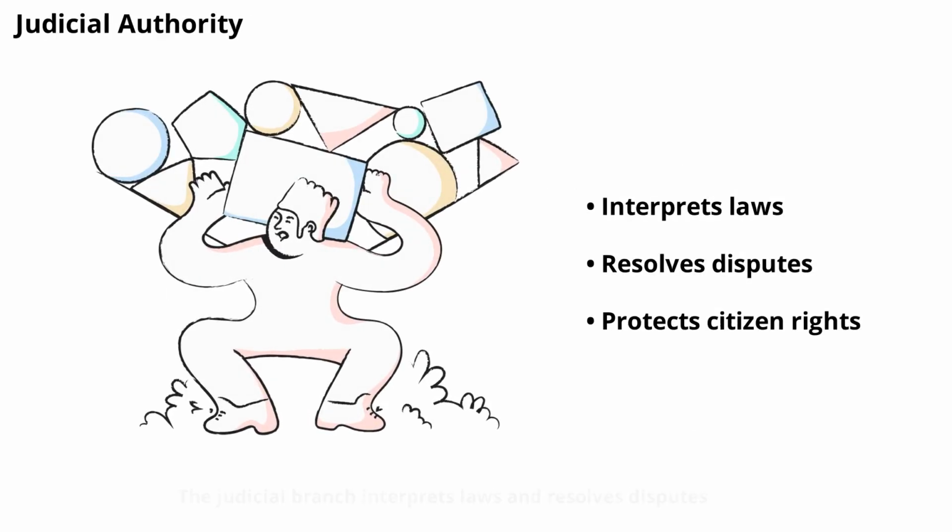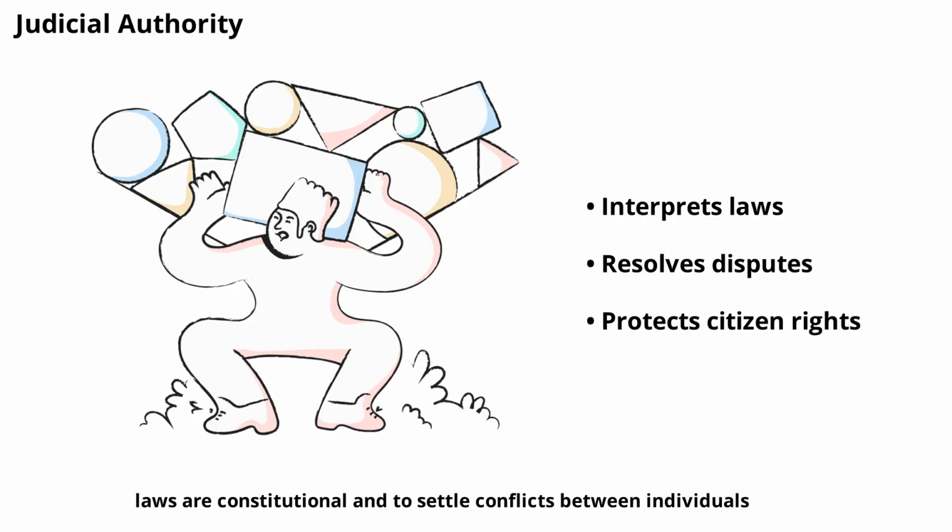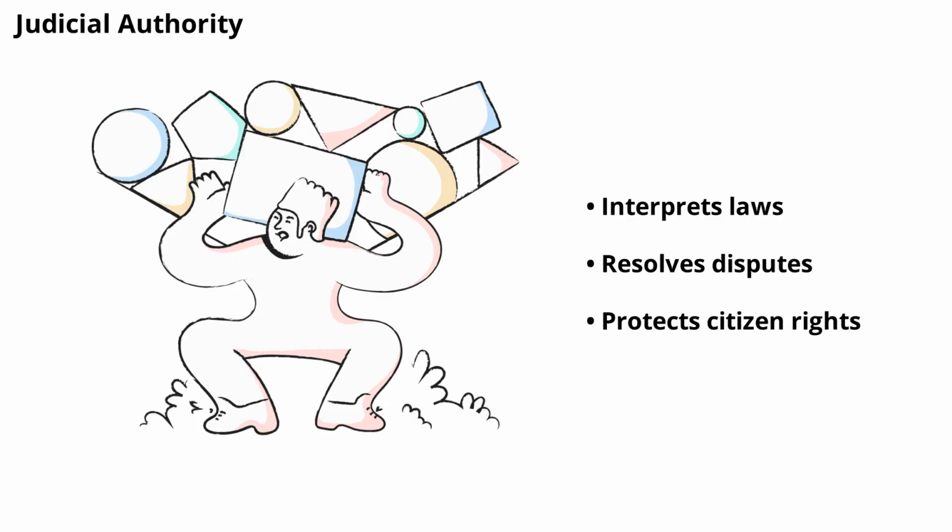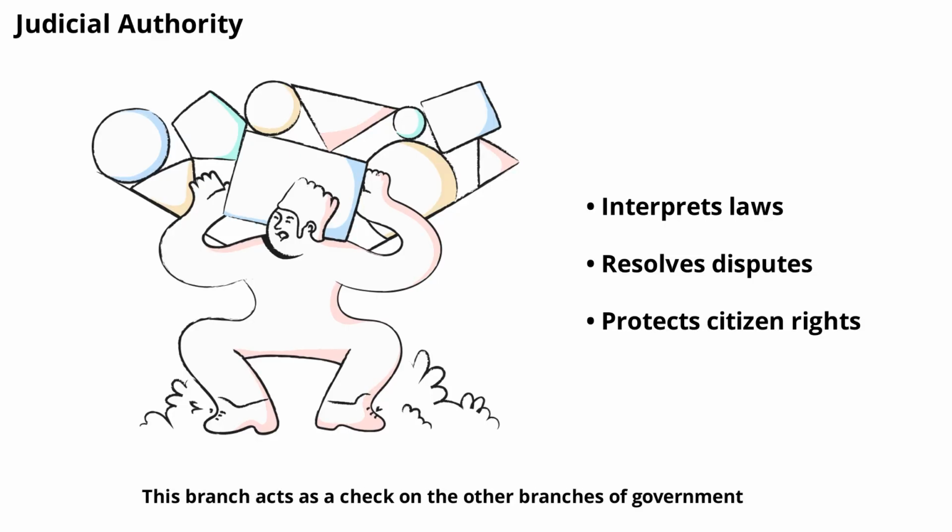The judicial branch interprets laws and resolves disputes. Courts and judges have the authority to decide if laws are constitutional and to settle conflicts between individuals, organizations, or government agencies. Judicial authority ensures that laws are applied fairly and consistently, protecting the rights of all citizens. This branch acts as a check on the other branches of government.